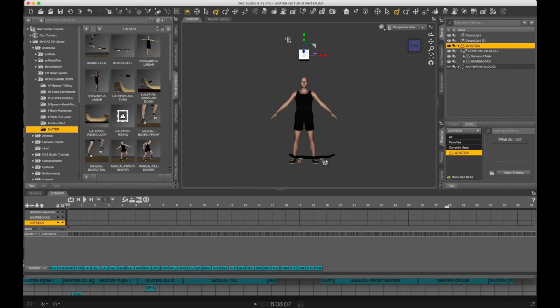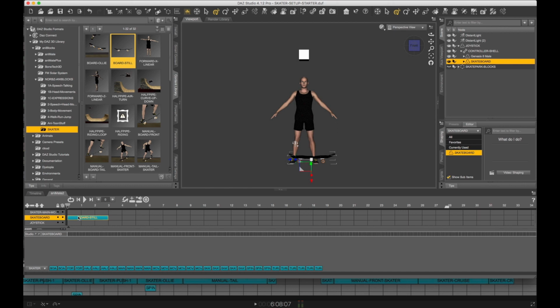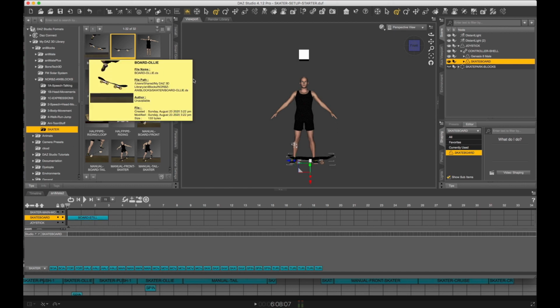Okay, so the first thing we're going to do is click on the board, and in your ANI blocks, board still. This just keeps the board still with very tiny subtle movements that are barely noticeable, but it keeps it in one direction.